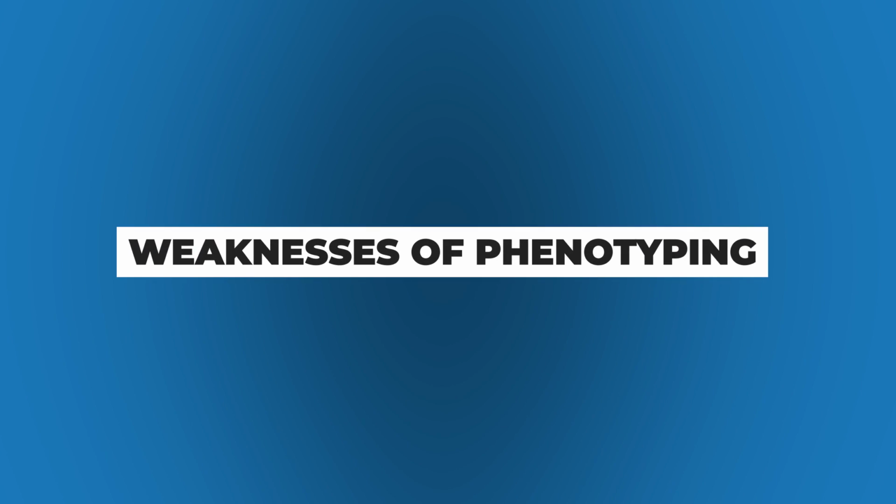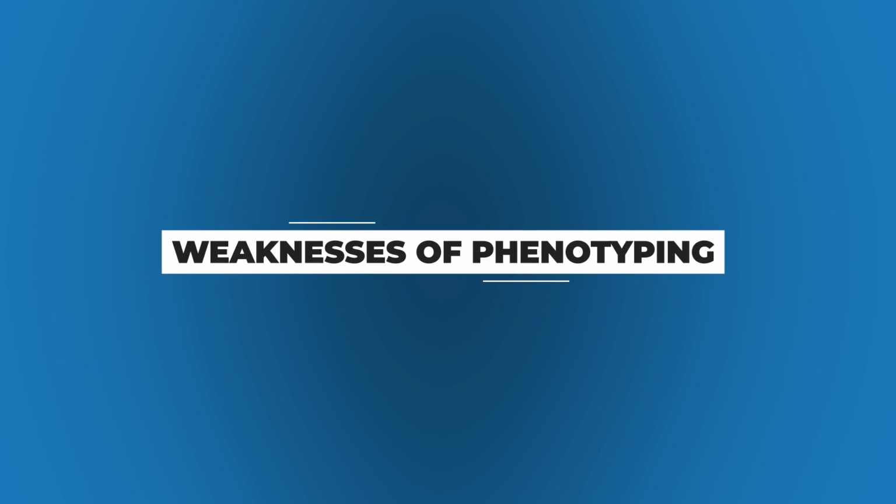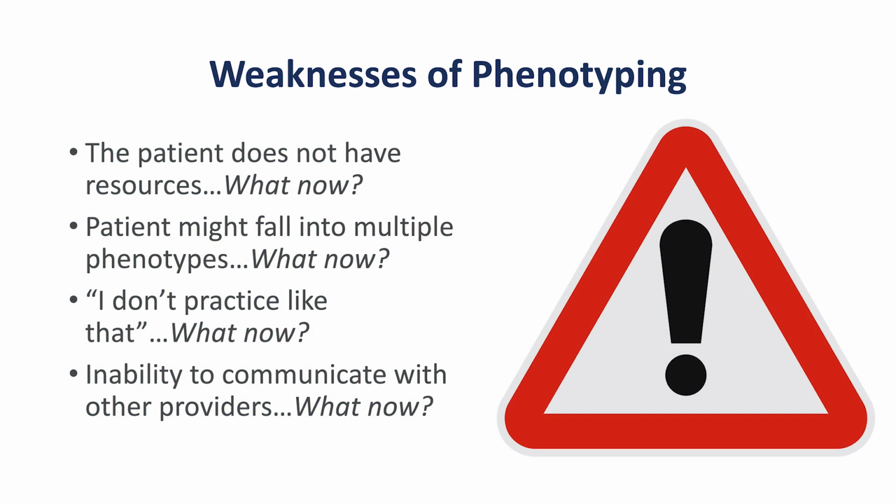But this brings up an important question. What are the weaknesses of phenotyping? Well, the first weakness is that the patient might not have the resources to get the different treatments that they might need. What now? Many of the barriers for patients to get resources are real and often dictated by affordability and access in smaller communities. Sometimes these variables are modifiable, while other times not. We must try our best to help patients find resources, and many times their family doctor or general practitioner might be of great help. It is always best to communicate with the patient's primary healthcare provider.